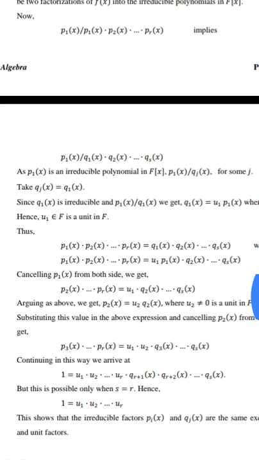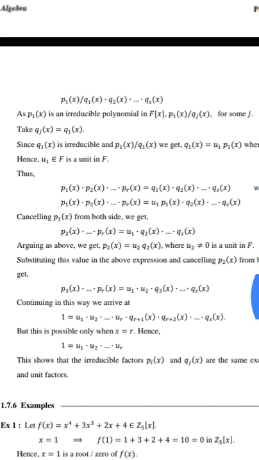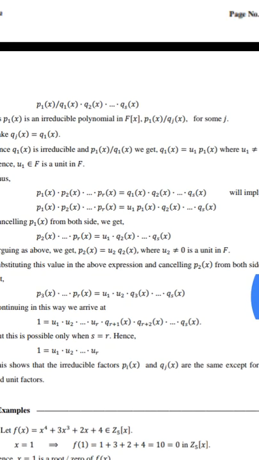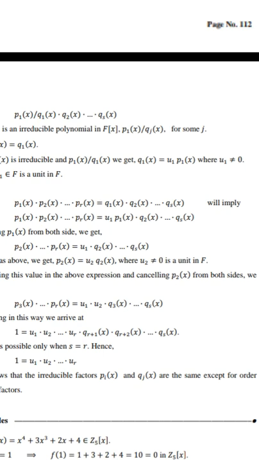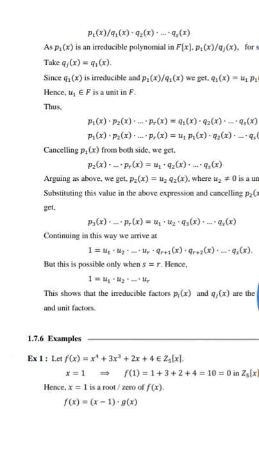As p1(x) is an irreducible polynomial in F[x], p1(x) divides qj(x) for some j.